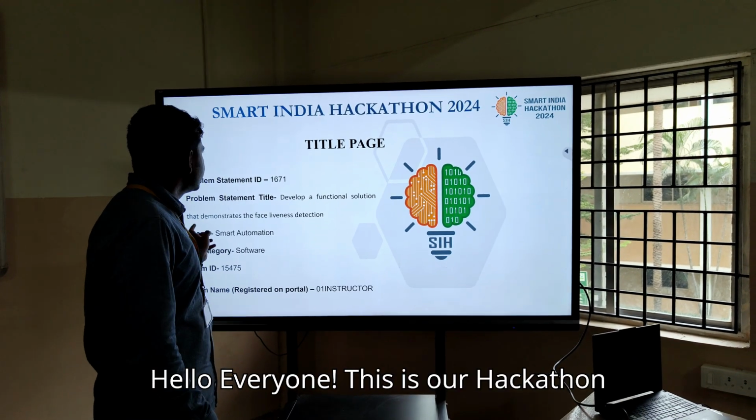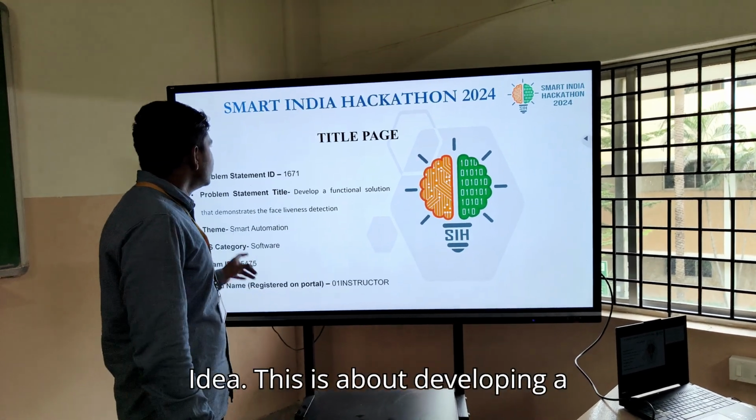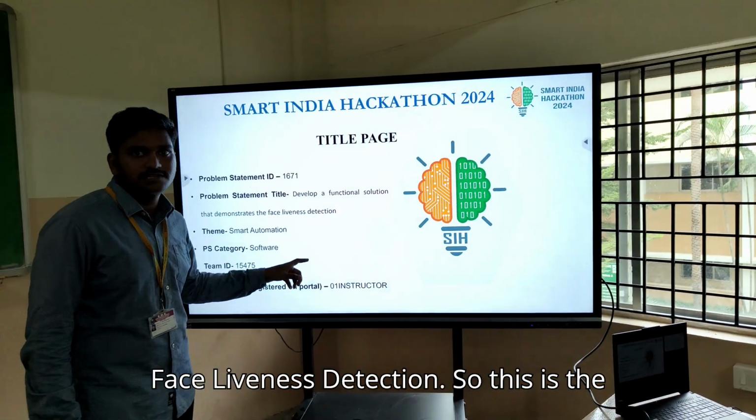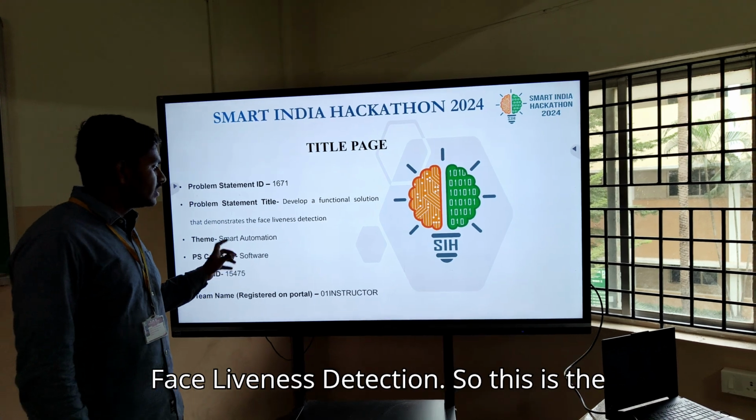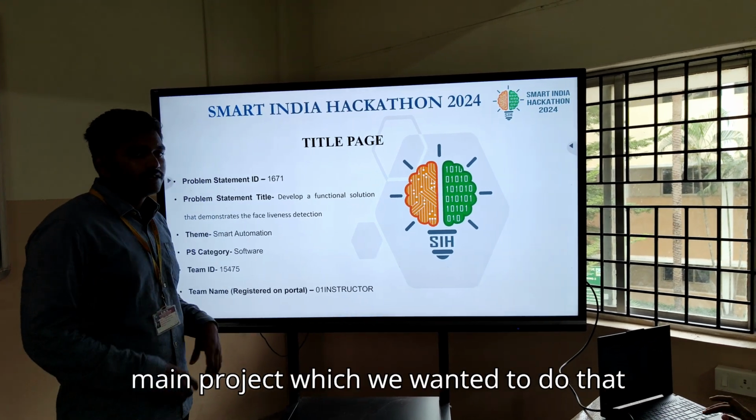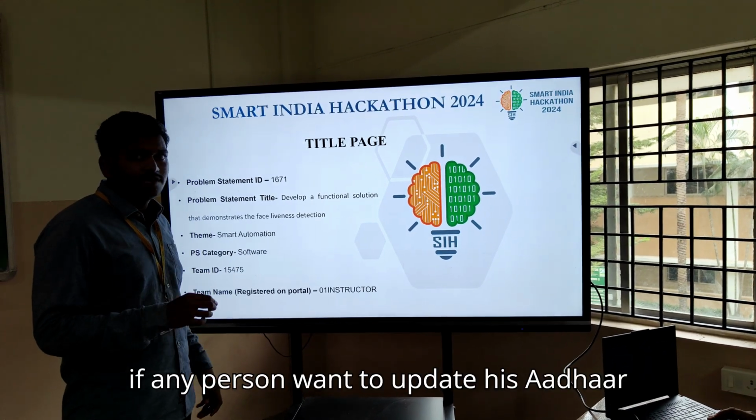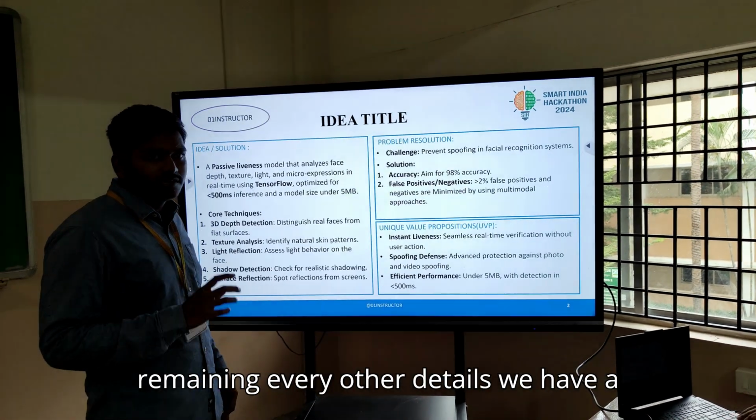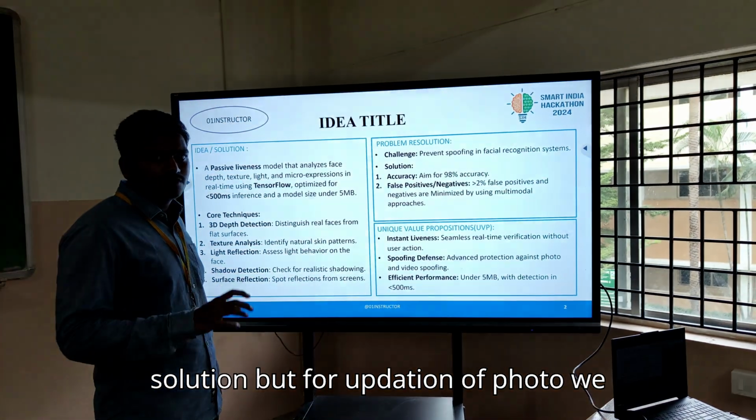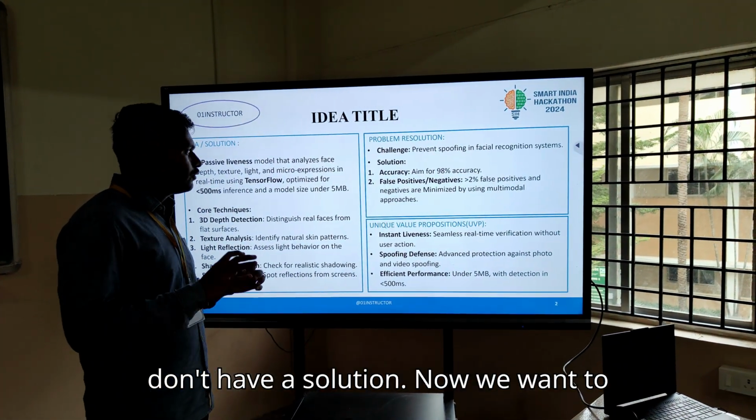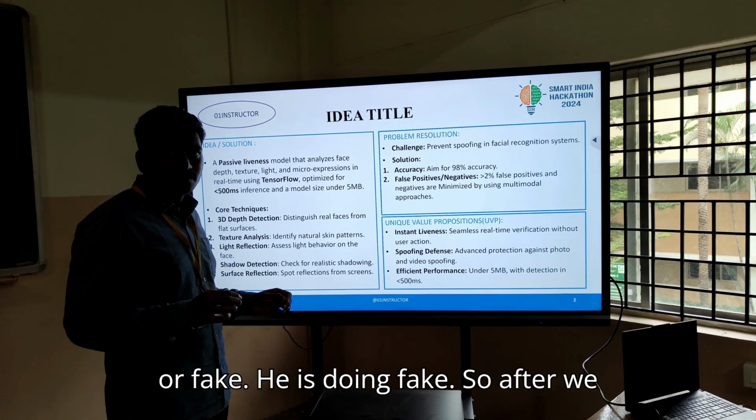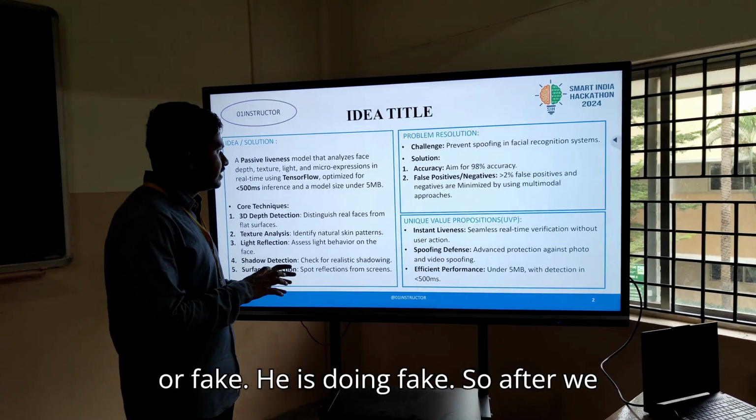Hello everyone, this is our hackathon idea. This is about developing a functional solution that demonstrates face liveness detection. This is the main project we wanted to do: if any person wants to update his Aadhaar card, mainly regarding the photo. For updating every other detail we have a solution, but for updating the photo we don't have one. Now we have to detect whether the person is live or fake. So after that we did a project.